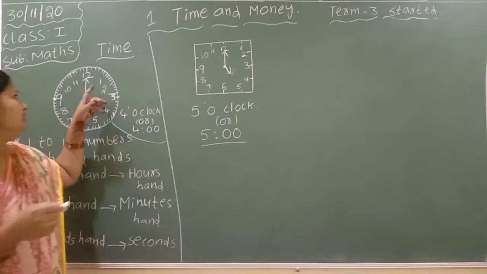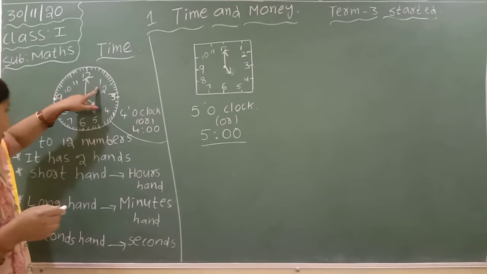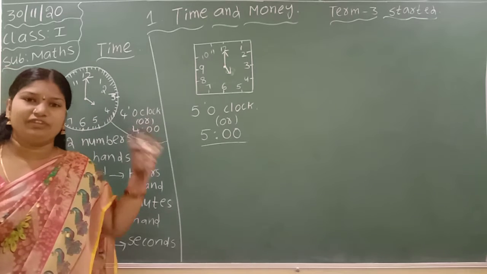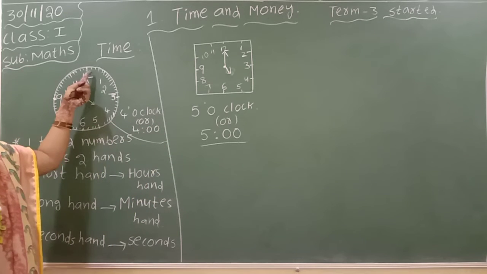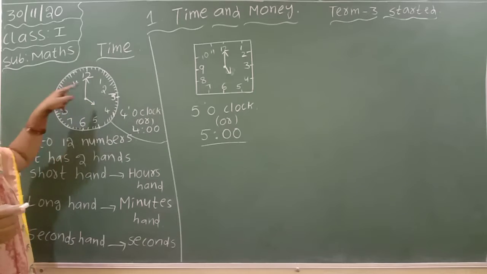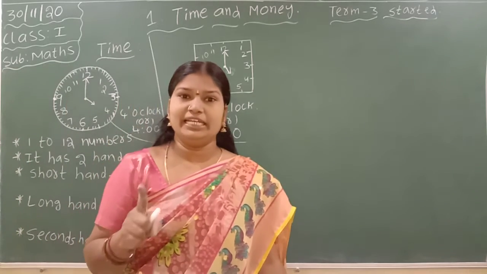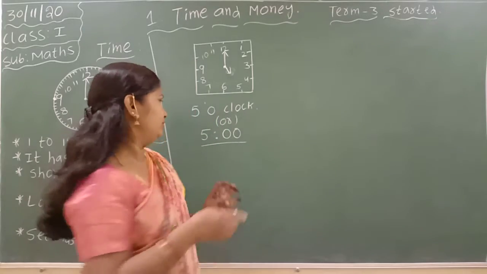Like that, the seconds hand moving from 1 number to the next number means 5 seconds finished. A total complete round from 12 to 12 means 1 minute completed.